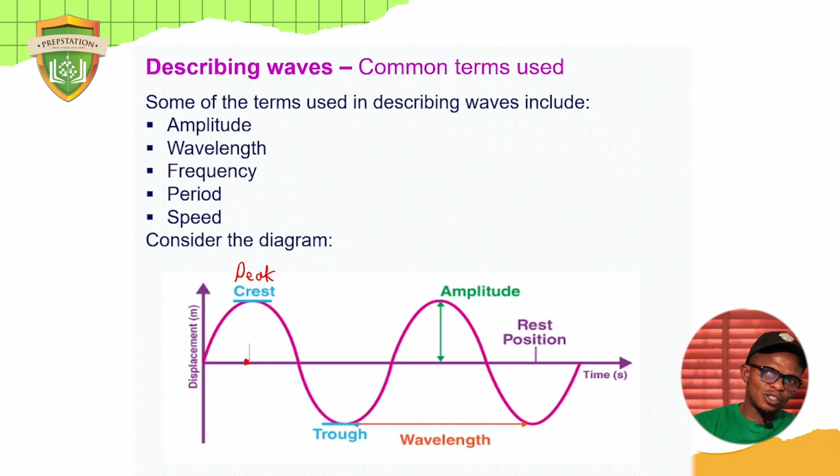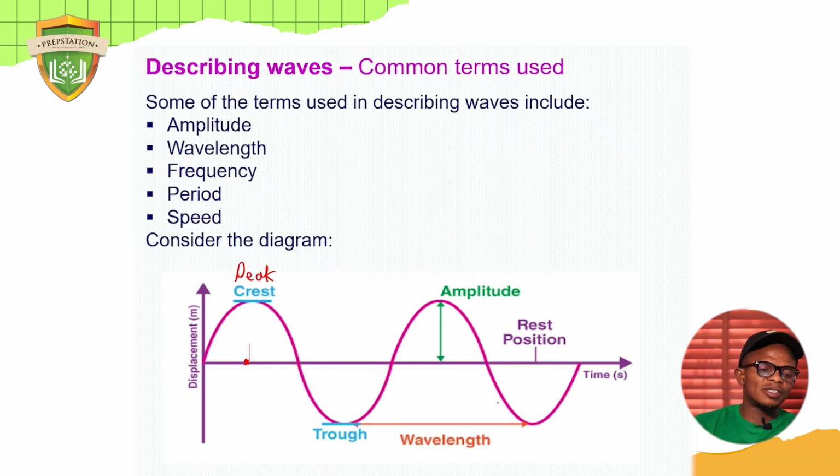Now, the same thing applies to the trough. The trough is almost the same thing as the peak, just that it is on the other side of the graph. You can call it the negative side or the back and forth side. It's just the opposite, just that it is down while this one is up.